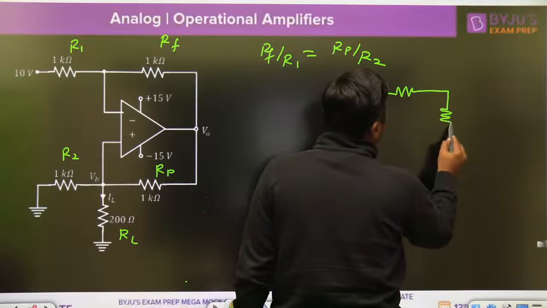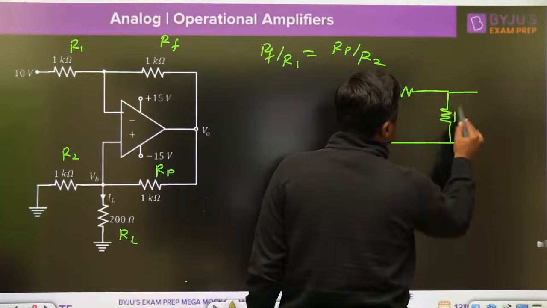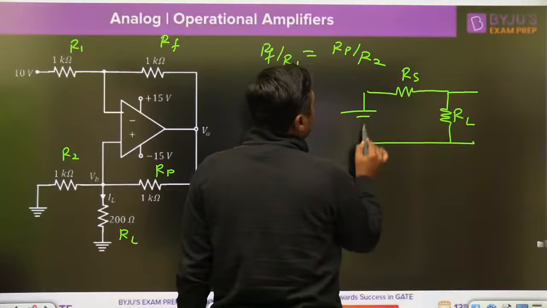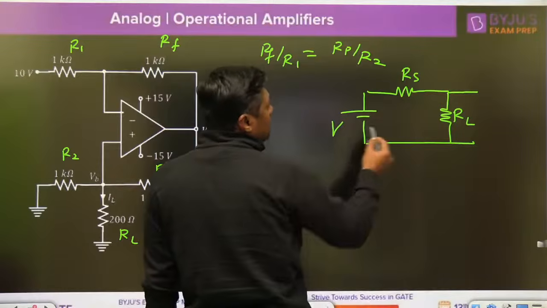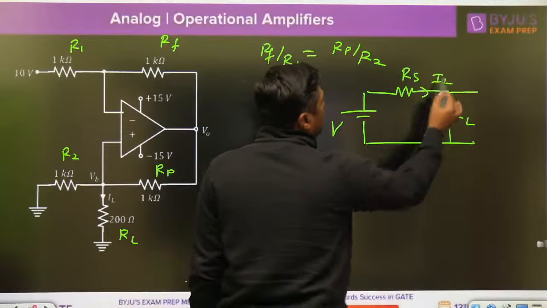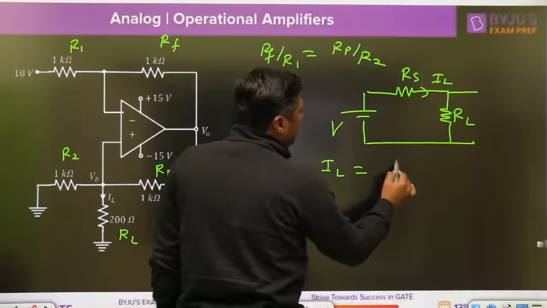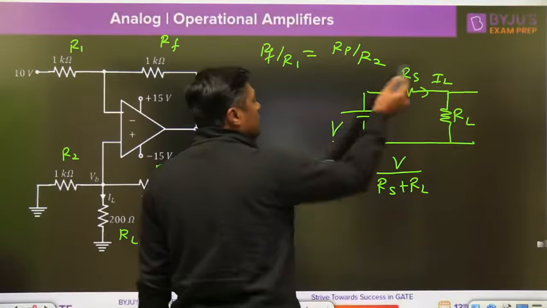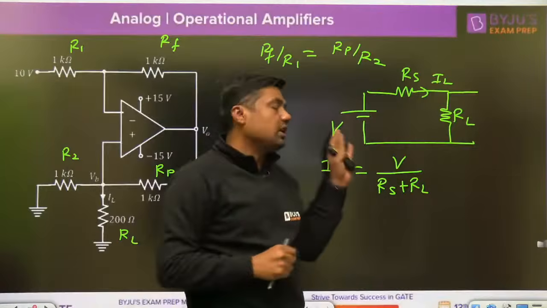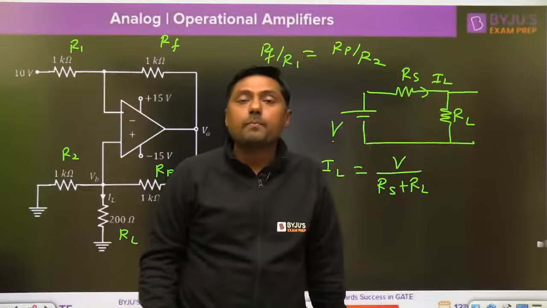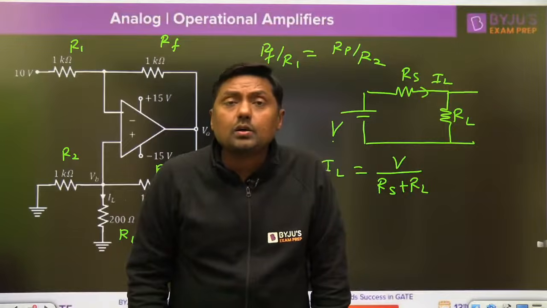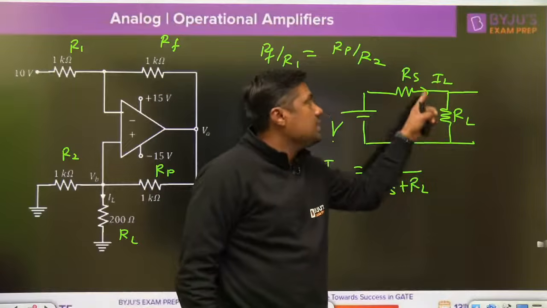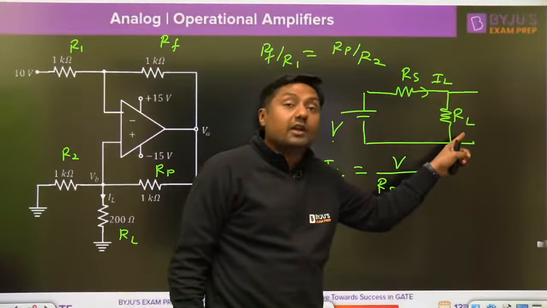Why? That was the question in the objective. Suppose I am connecting a battery here, V volt. Now, definitely I am going to get the current here: V divided by RS plus RL. No doubt, this voltage is converted into current. We are connecting the battery, we are getting the current. But it is not the voltage to current converter, because in this case, IL depends upon the value of RL.